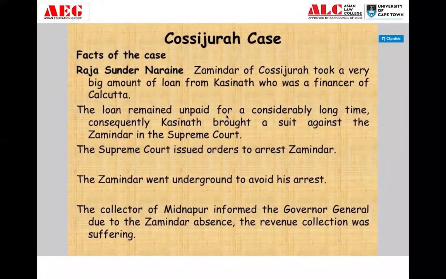Raja Sundar Narayan, who is the Zamindar of Cossijurah, took a very big amount of loan from Kasinath, who was a financier of Calcutta. Kasinath used to give loans to people. Raja Sundar Narayan was the Zamindar of Cossijurah, Cossijurah is a place, and he asked for a loan from Kasinath.